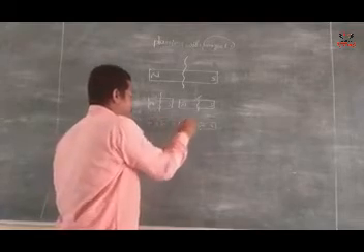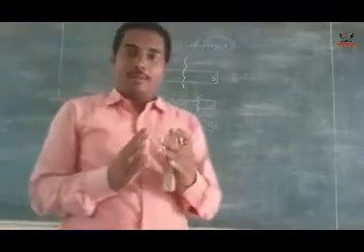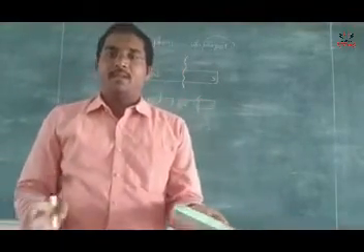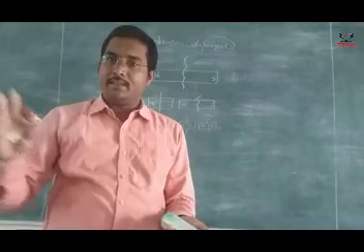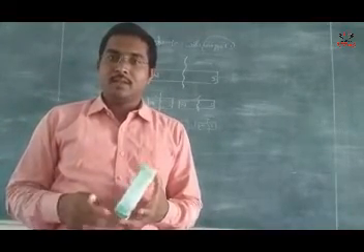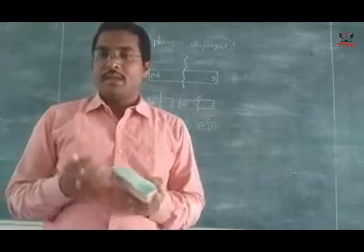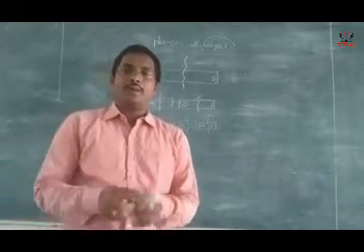Again further divided. So if one magnet is broken into pieces, every piece acts as a magnet. Say yes or no? See here, how do you prepare a bar magnet?